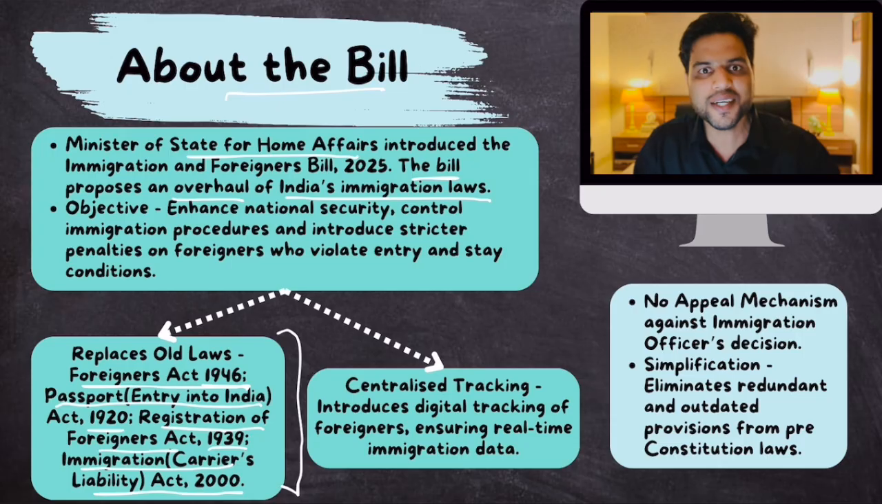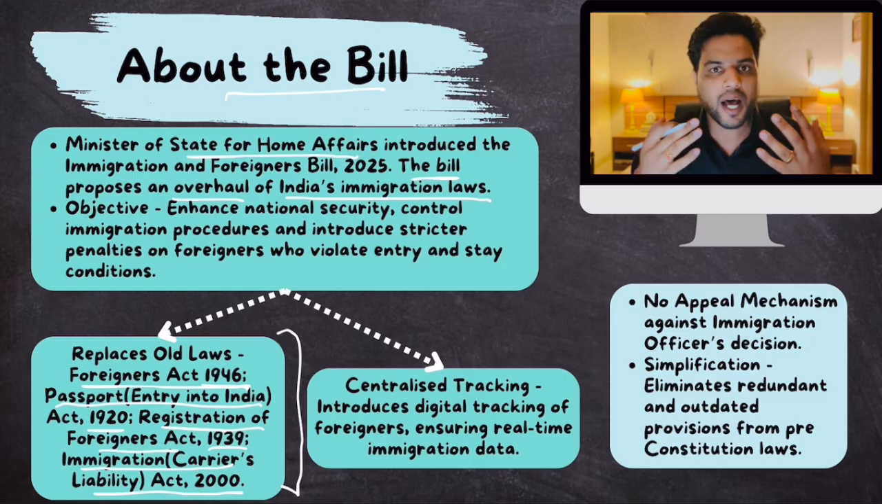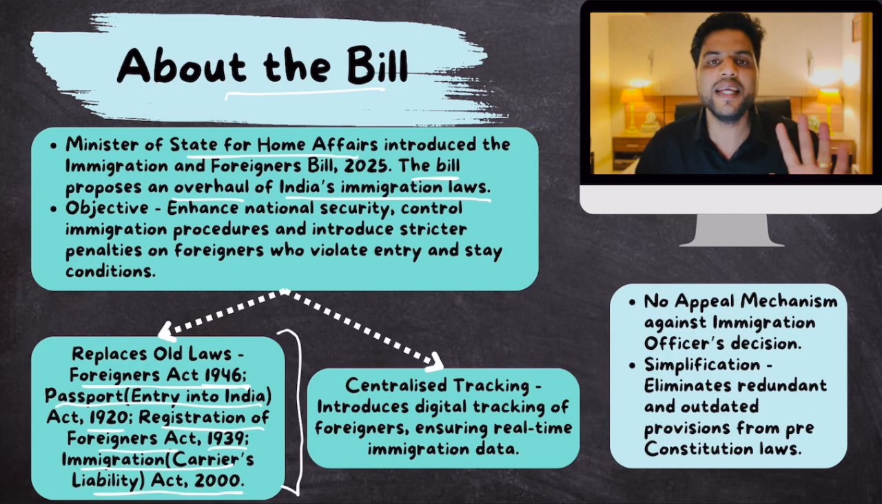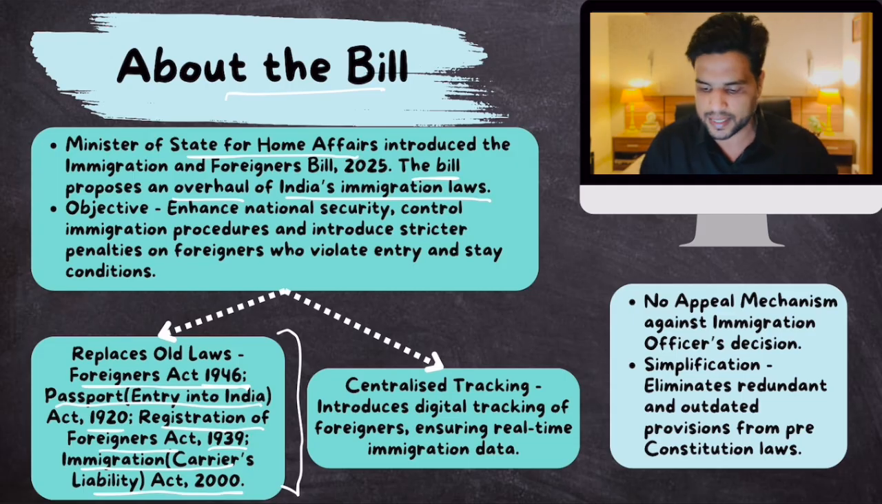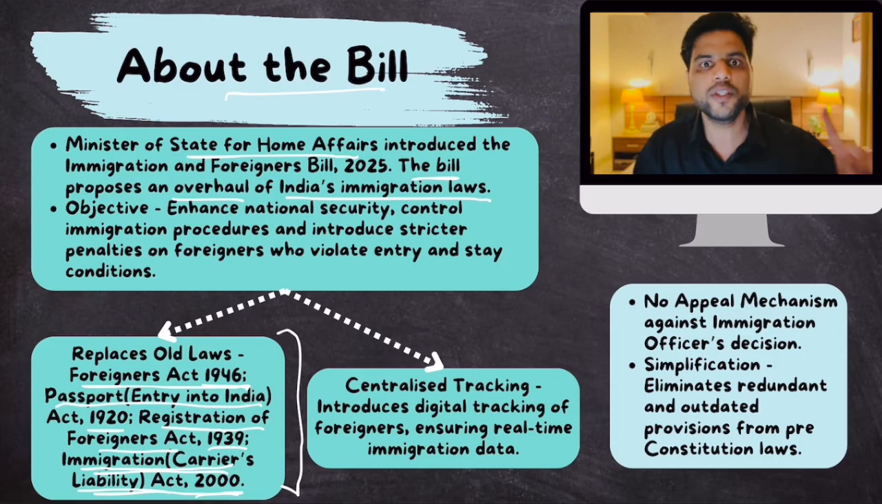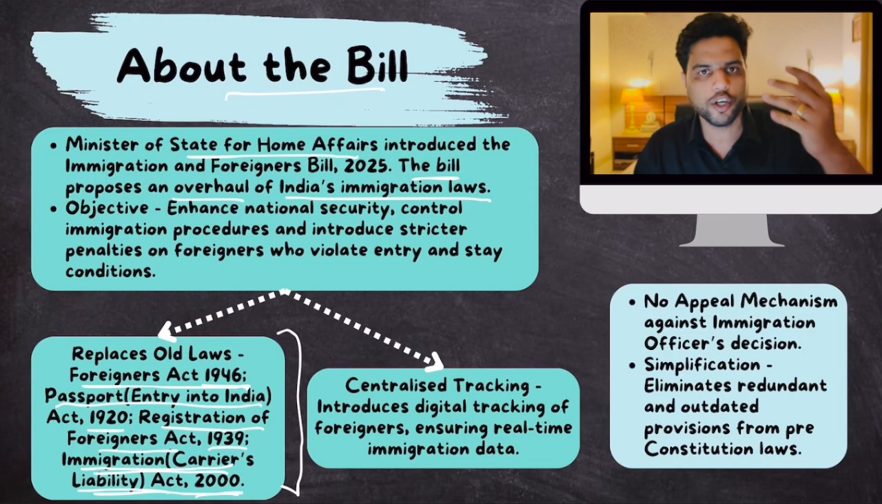Now, conditions were different during that time. Now it is the 21st century, conditions have changed, circumstances have changed. Therefore, we need a law that is up to date with the current circumstances. That is why there was a need to replace the old laws, because most of these laws were colonial legacy, except the Immigration Carriers Liability Act. So the first purpose was to do away with colonial legacy. The second purpose was to reduce this multiplicity of laws. We need one simple law instead of many.